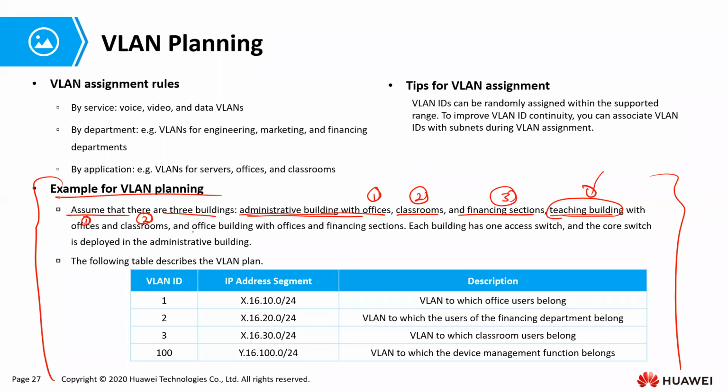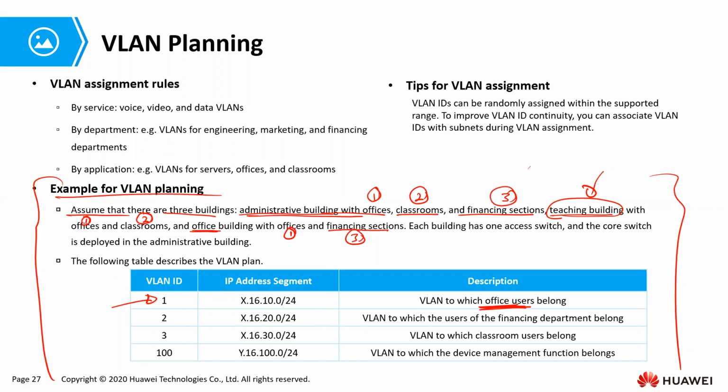And then we have the office building that has offices and financing. Do you see all the buildings have offices? So what are we going to do? We are going to assign office users to VLAN 1, because all switches, all ports are in VLAN 1 by default. Are we together? That makes our configuration easy, because we don't want to be assigning ports to different VLANs.